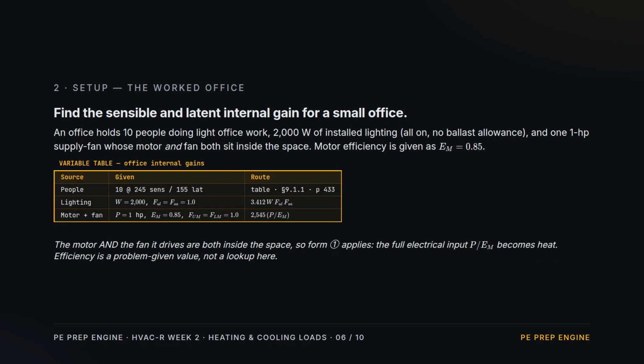Setup. The worked office. 10 people doing light office work, 2,000 watts of lighting all switched on, and one 1-horsepower supply fan, whose motor and fan both sit inside the room. Efficiency is given as 0.85. People come from the table, lighting from the formula, and the motor from Form 1, since both the motor and its fan are in the space.